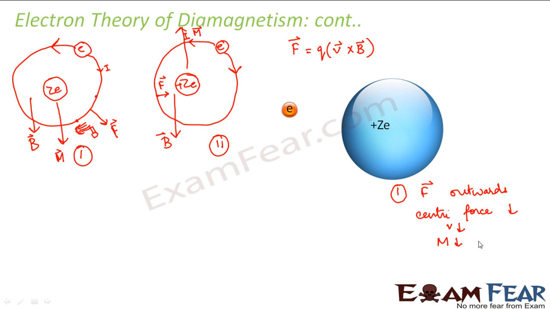Now when the magnetic moment is getting decreased, let us suppose that the magnetic moment gets decreased by some small value delta m.